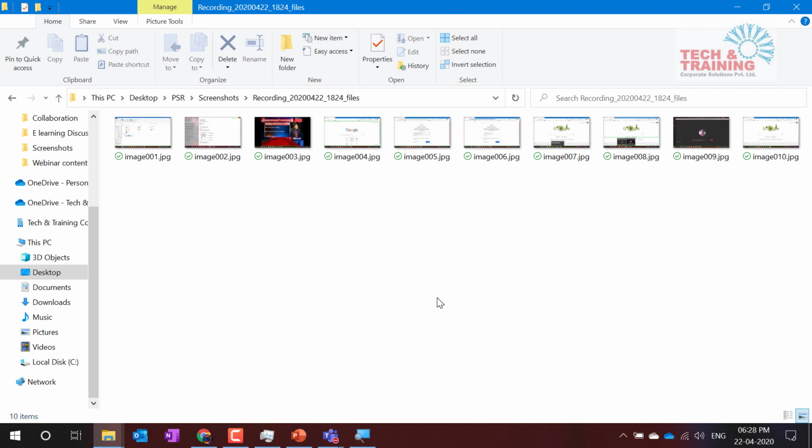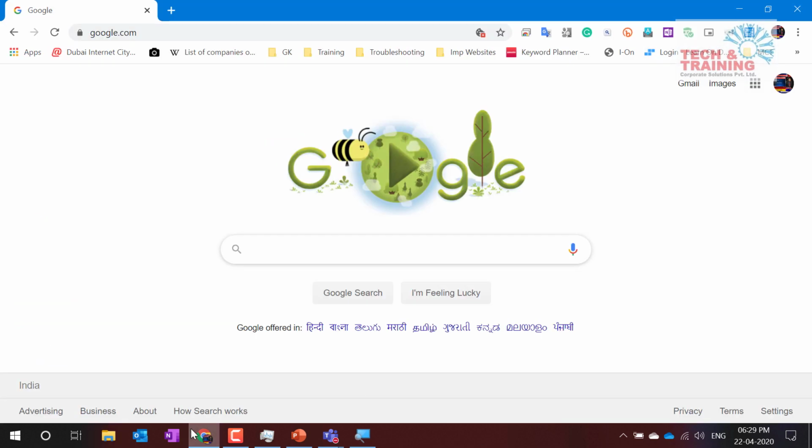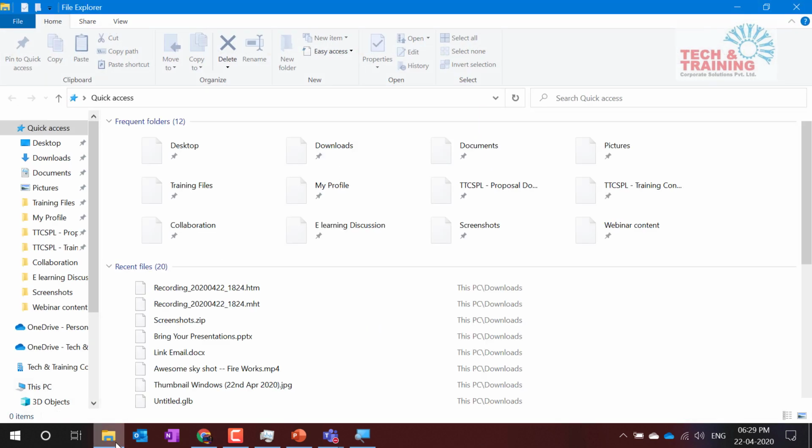Day after tomorrow, I'm going to tell you how to get these pictures with a single keystroke in PowerPoint. If you want to get them in PowerPoint, how do you get them? That I'm going to talk about. There are a lot of techniques I'm going to show in the PowerPoint training program, and I'm sure you will love PowerPoint as well. So this is how we can manage the pictures using Problem Steps Recorder. Next thing is, I would like to send these pictures.